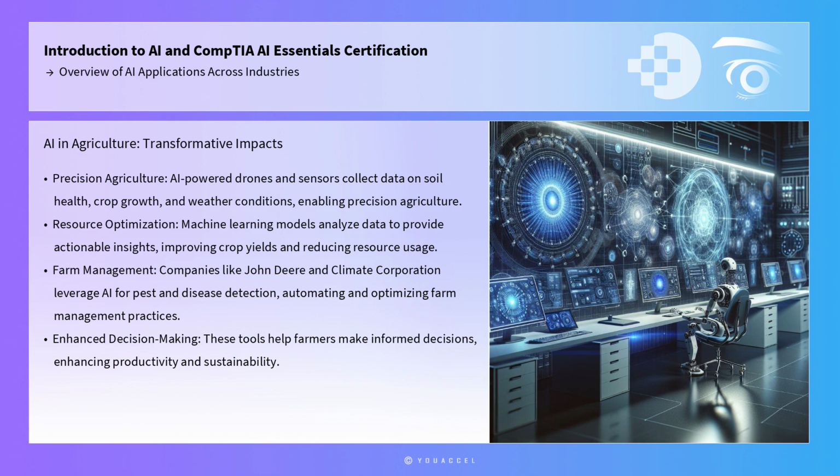Companies like John Deere and Climate Corporation leverage AI for pest and disease detection, automating and optimizing farm management practices. These tools help farmers make informed decisions, enhancing productivity and sustainability. These applications illustrate AI's transformative impact on agricultural practices and resource management.